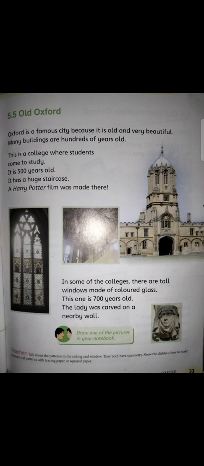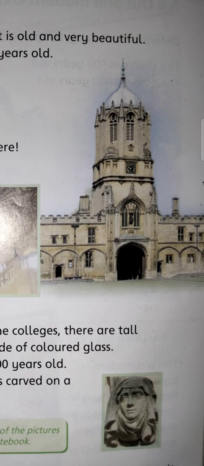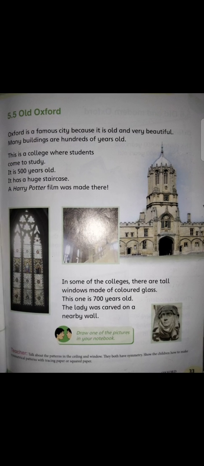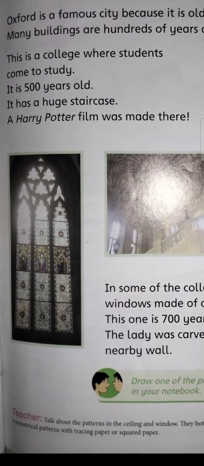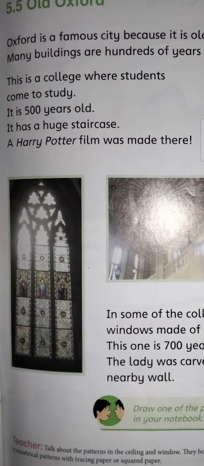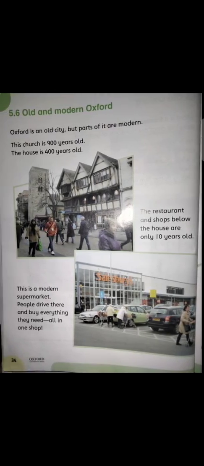It has a huge staircase, and a Harry Potter film was made there. You all watched that film. So the Harry Potter film was made there. It is a college in Oxford which is very old, about 500 years old, right? So in some of the colleges there are tall windows made of colored glass. So this one is 700 years old, right? And the lady was carved on a nearby wall, as you can see here, right? Now move to the next page.